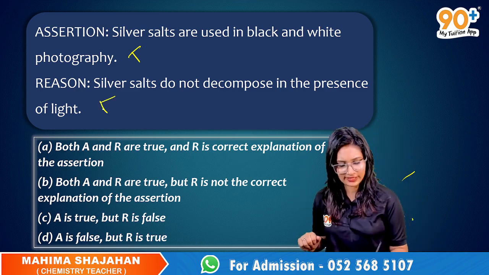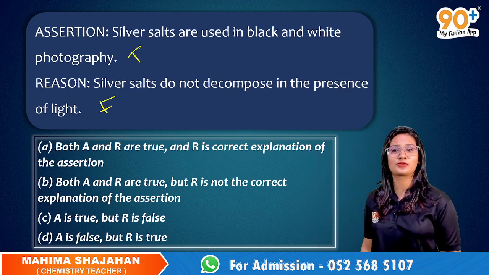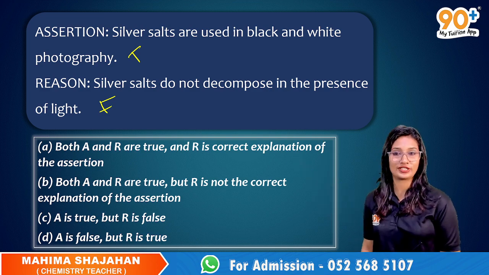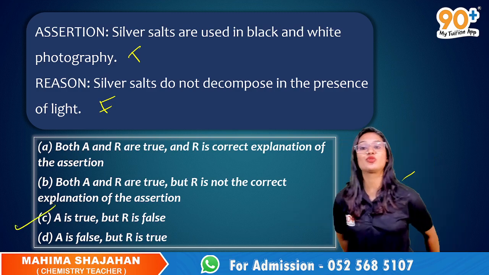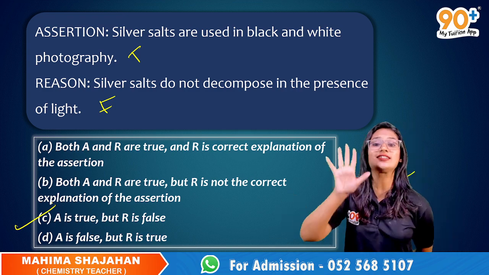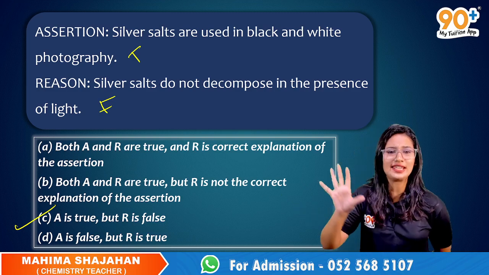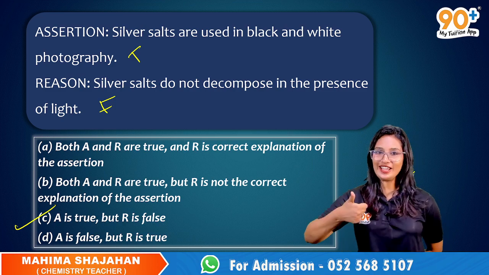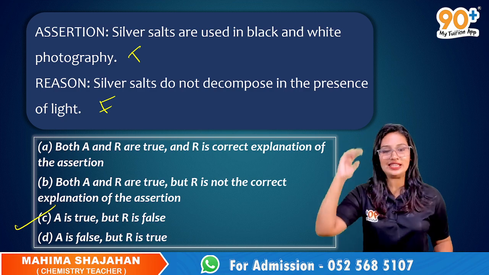So mark false there. Now, go through the options. Which is the most appropriate option? See, assertion is true, but your reason is false. So it is option C. Your assertion is true, but your reason is false. See, this is how you tackle assertion and reason type questions. Read the statement very clearly and mark if it is true or false. Alright? Yes, easy, right? Now, let's get on to our very next question.